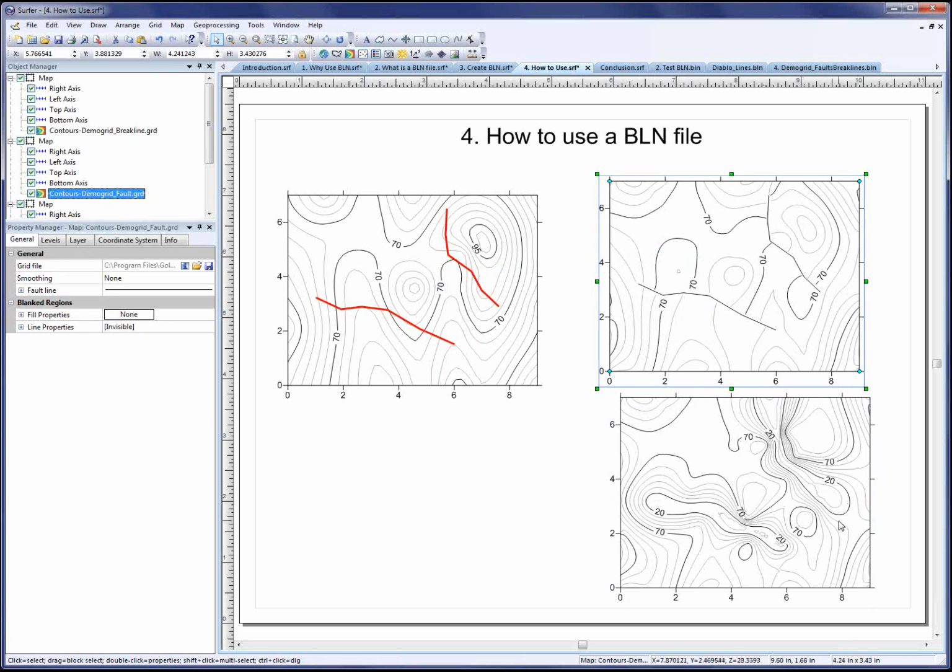So are there any questions about using BLN files with faults or break lines when gridding data? Nope. All right. We'll move on to the fourth use case.